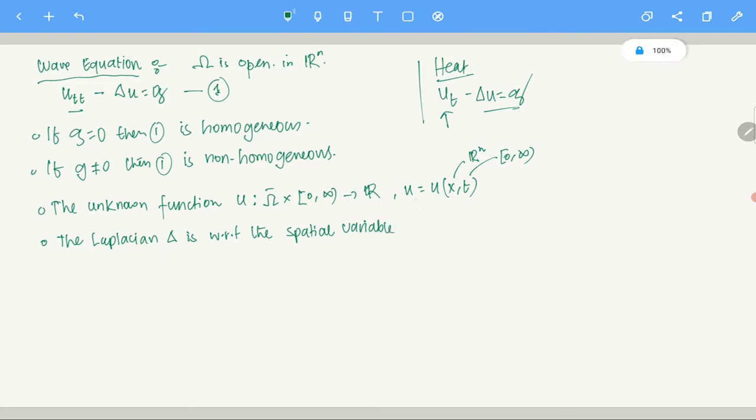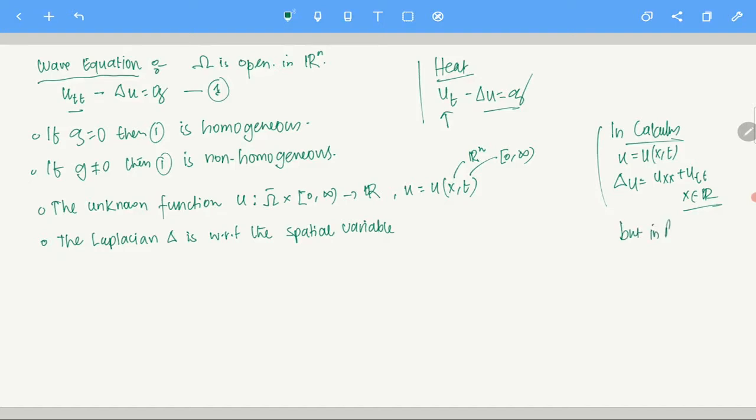So if you are writing Laplacian in just a calculus sense, not a PDE sense, and you are given u as a function of x and t, and I ask what is Laplacian of u, it means u_xx plus u_tt. Let's say x is in R for now, so n equals 1. That's Laplacian in calculus.